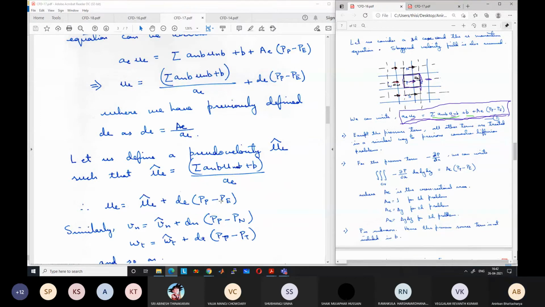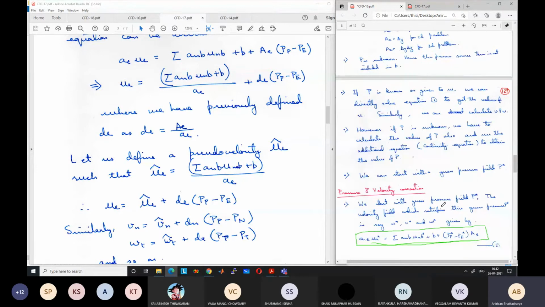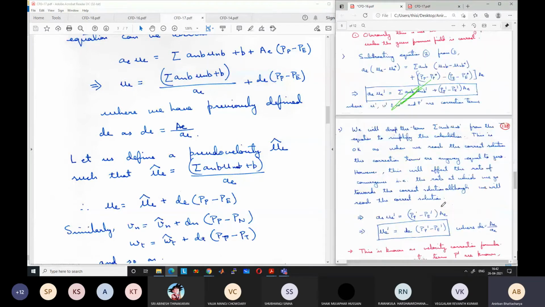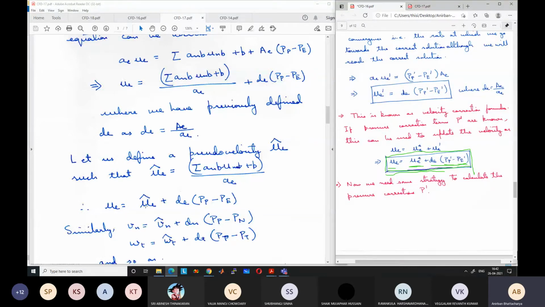Does this equation look familiar to us? Yes, it does look familiar because it is similar to the equation uE is equal to uE star plus dE (PP dash minus PE dash). So this is similar, but instead of uE star we have uE hat, the pseudo velocity, and instead of pressure corrections, we have the actual pressures.